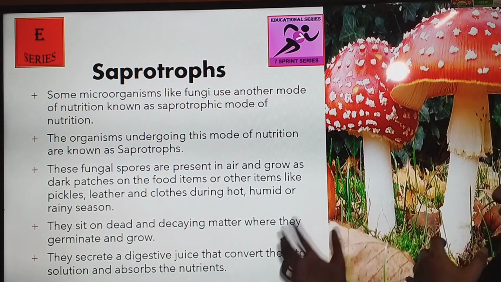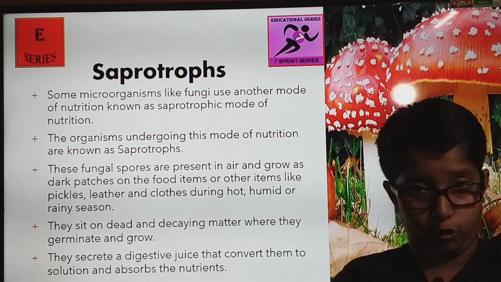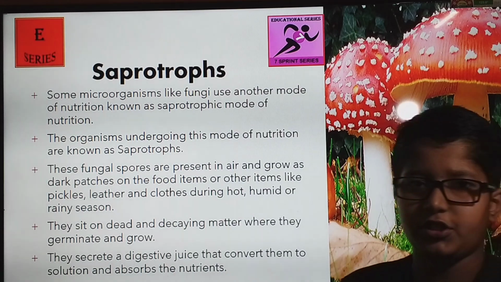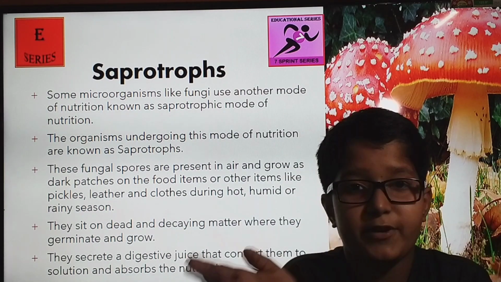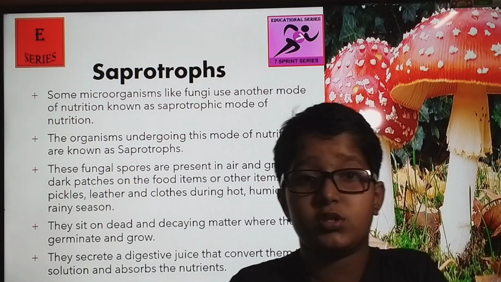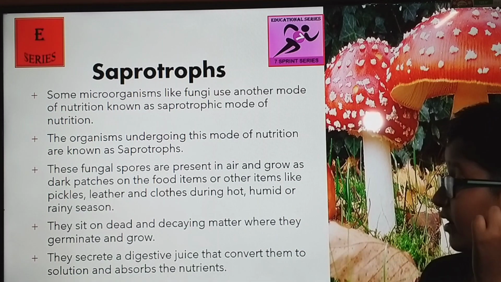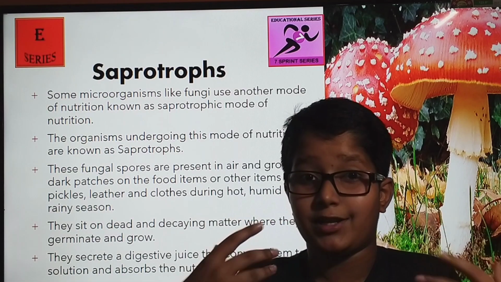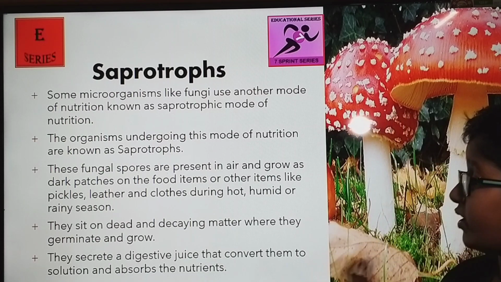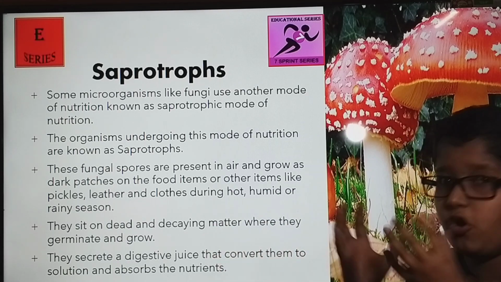They sit on dead and decaying matter and germinate and grow there, and they eat that decaying matter for their growth. They secrete a digestive juice that converts it into solution and absorb the nutrition. Like if you leave a piece of bread in a dark, humid place, then after some days you will see a white slimy kind of creature called fungi growing on it. Now there's a foul smell coming out from that. So they create a digestive juice that digests the bread slowly, and they germinate and grow on the food.